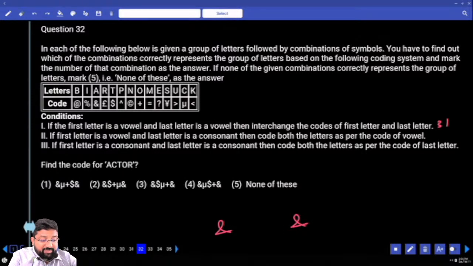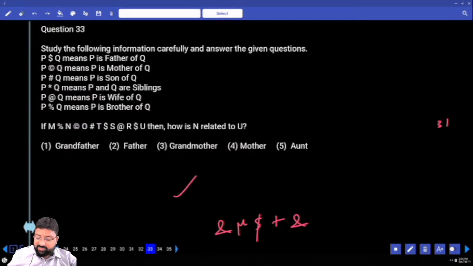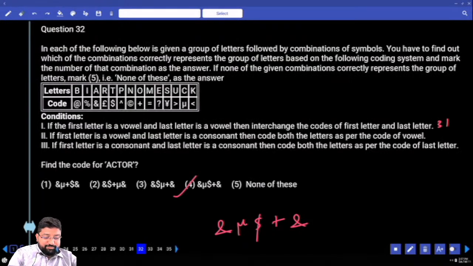How many options can be my answer? Every option can be my answer. But my duty, C, T, O. What's C? Mu. And what is T? Dollar. And what's O? Plus. Come on, you tell me which option will be my answer. And 32, I'm done with 32.